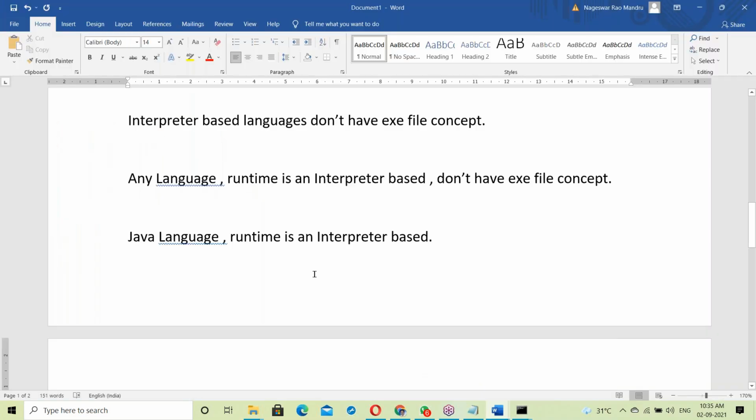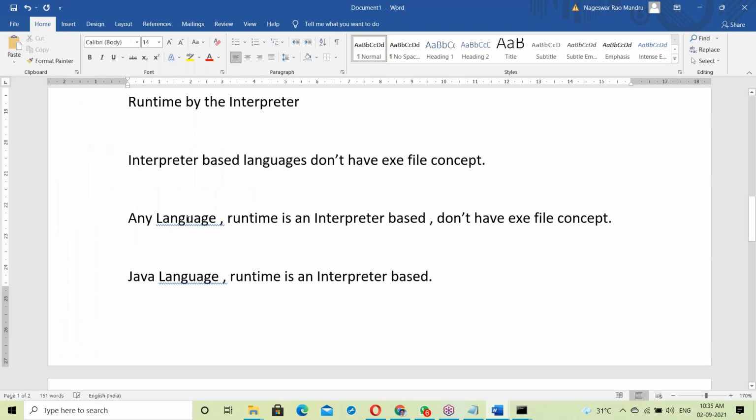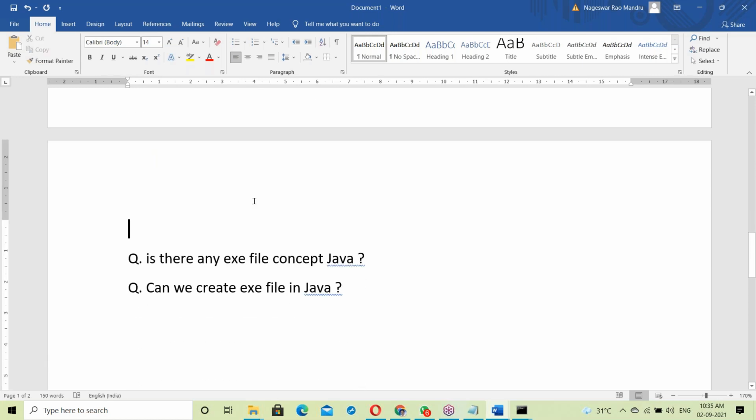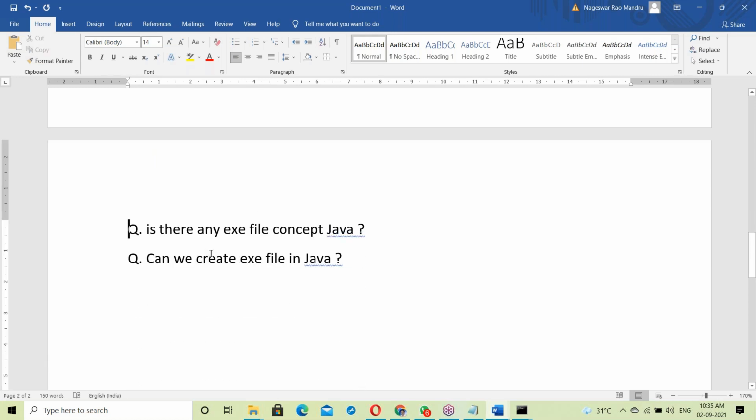See this. Any language runtime is interpreter based, and doesn't have an exe file. Java language runtime is interpreter based. If it is interpreter based, does it generate an exe file? Now the question is, is there any exe file in Java? Can we create an exe file in Java? Say yes or no.